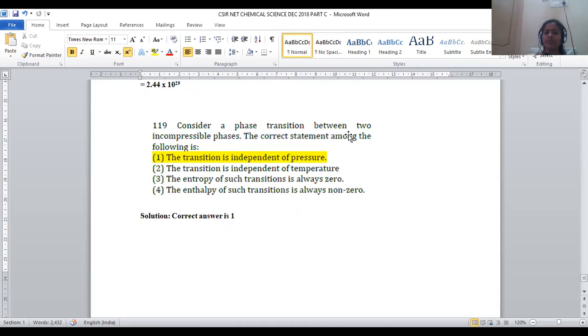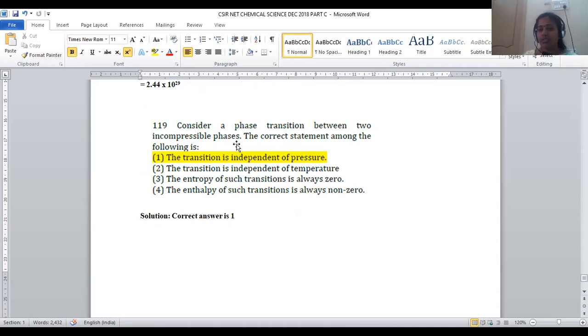Consider a phase transition between two incompressible phases. The correct statement among the following is: within the problem it is clearly mentioned that incompressible phases means even by applying pressure it is not possible to compress them. That means the pressure term cannot be valid here. Even if pressure is applied, that will not impact the number of phases.